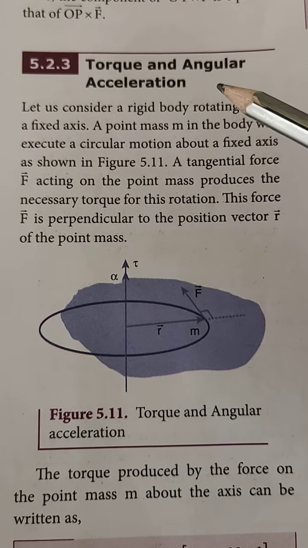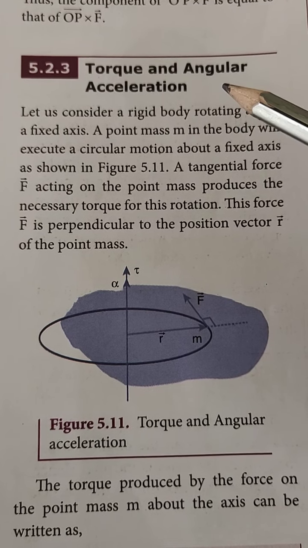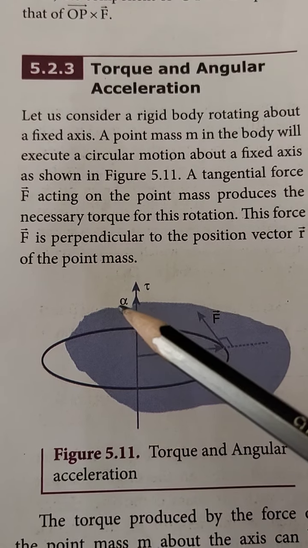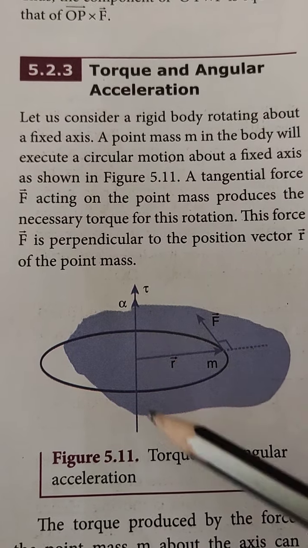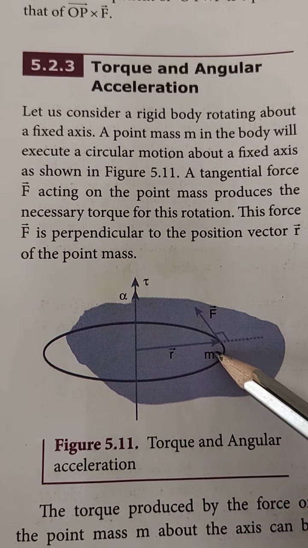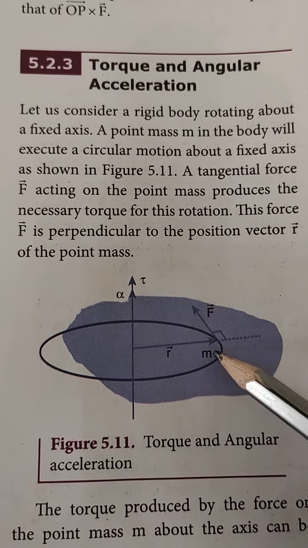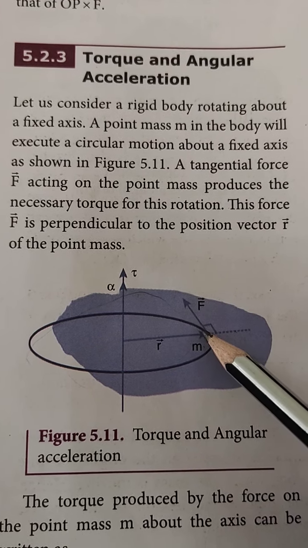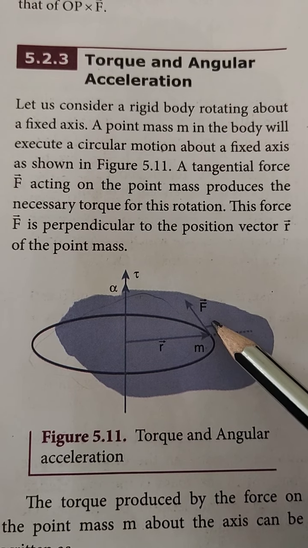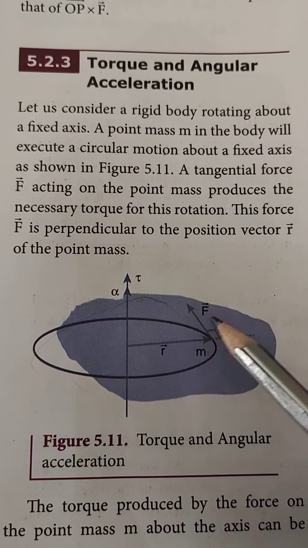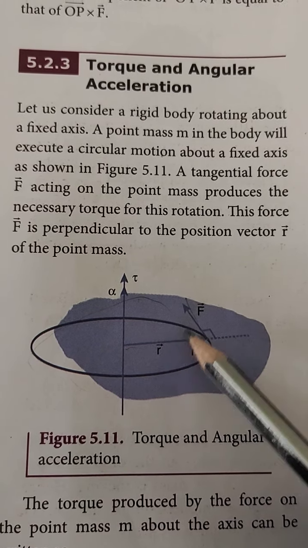Next, an important five-mark question. What is the relation between torque and angular acceleration? Let us consider a rigid body rotating about its axis. A point mass m in the body executes circular motion about its axis. The force F acting on the point mass is a tangential force. So this force is perpendicular to the position vector r.